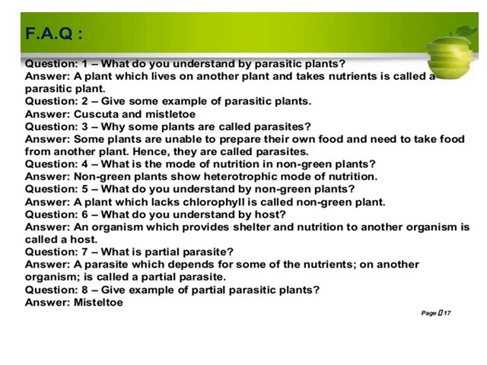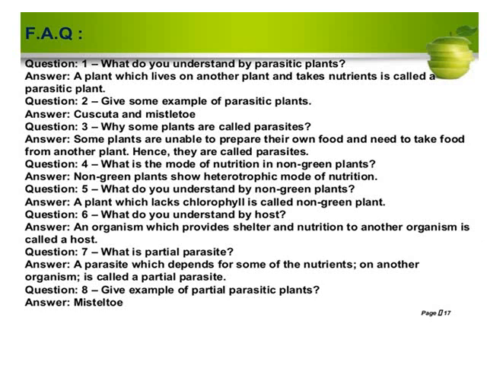Some frequently asked questions about the related topics. What do you understand by parasitic plants? As you know, a plant which lives on another plant or on the body of another organism and takes nutrients from that organism is called a parasitic plant. Give some examples of parasitic plants. Cuscuta and mistletoe are some examples of parasitic plants.